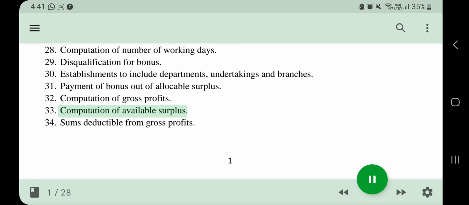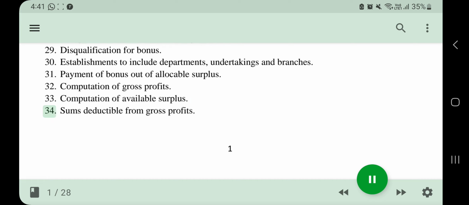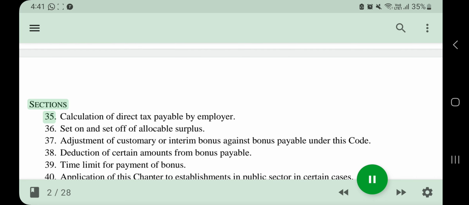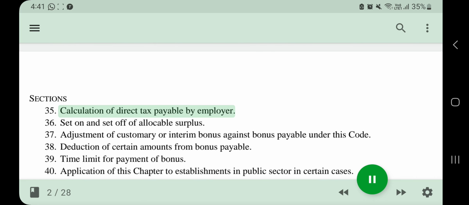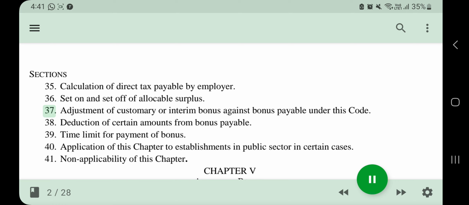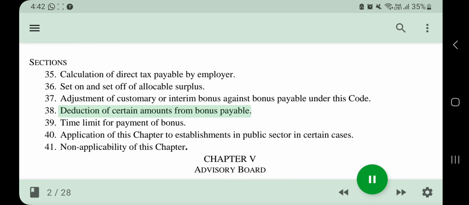33. Computation of available surplus. 34. Sums deductible from gross profits. 35. Calculation of direct tax payable by employer. 36. Set on and set off of allocable surplus. 37. Adjustment of customary or interim bonus against bonus payable under this code. 38. Deduction of certain amounts from bonus payable.